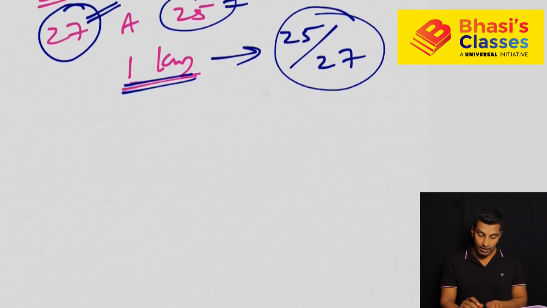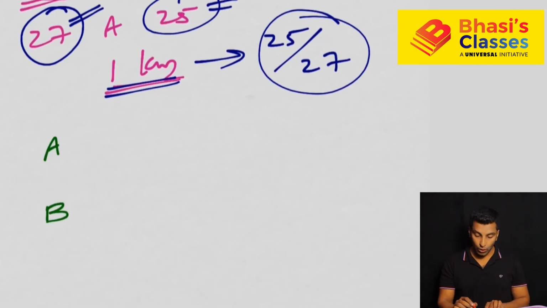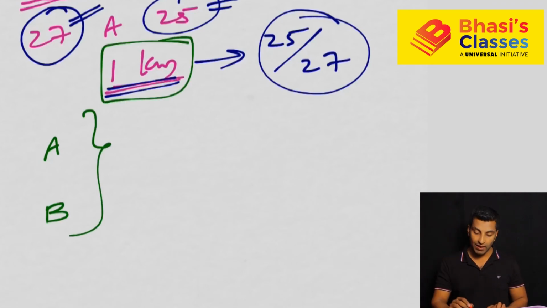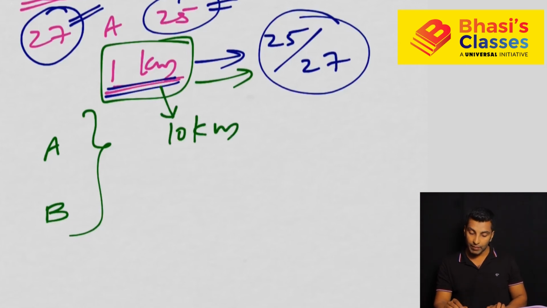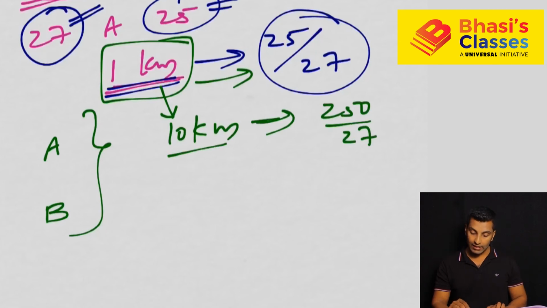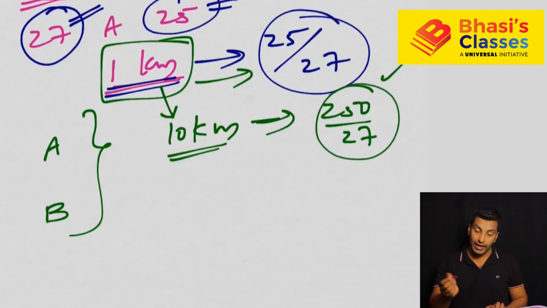Now what is the question? We understood that if B, the faster person, travels 1 kilometer, the slower person will travel 25 by 27. That is less than 1 kilometer. Here it is 10 kilometer. So instead of 1, it is 10, means 25 by 27 becomes 250 by 27. So the faster person covered 10 kilometer, that means he completes the race. The other person will have completed this much. So what is the lead if you ask me?